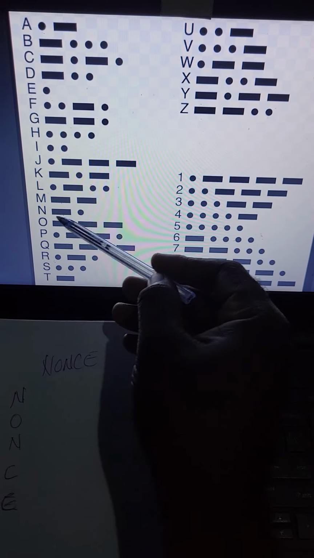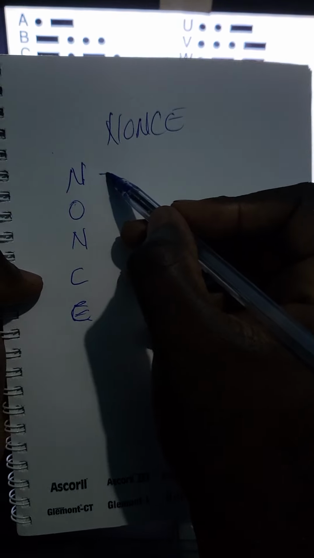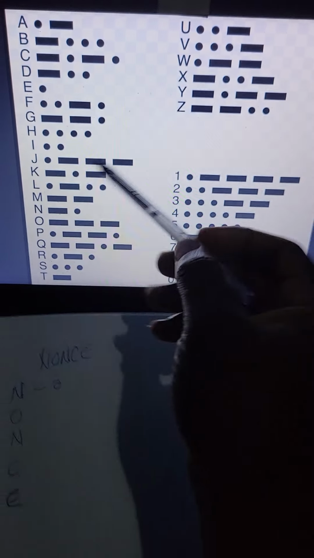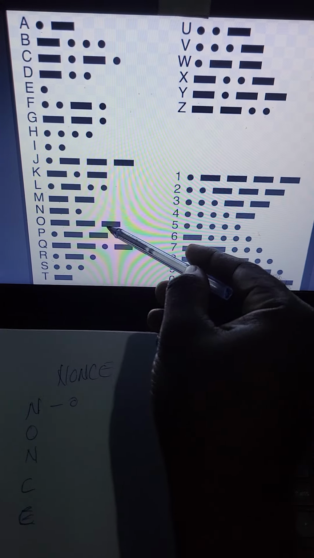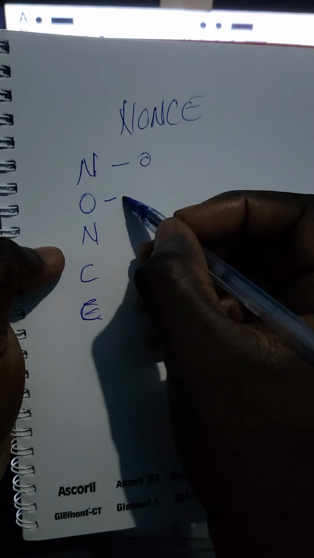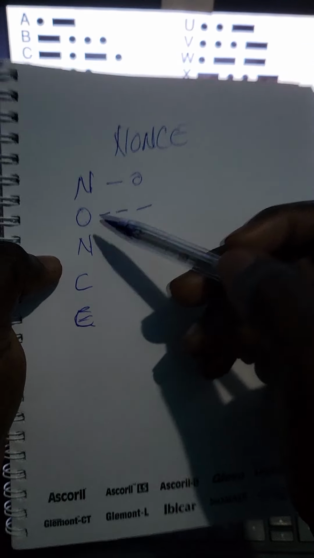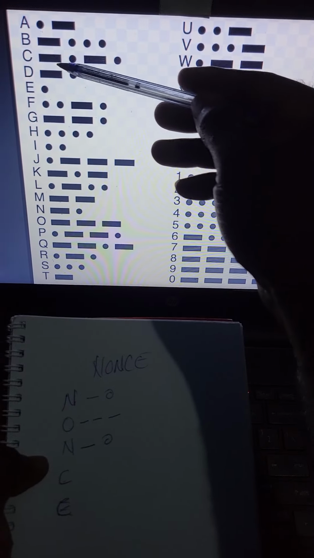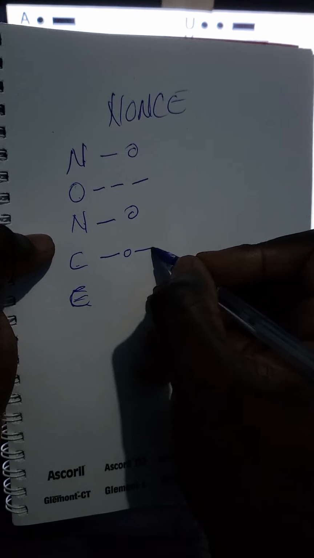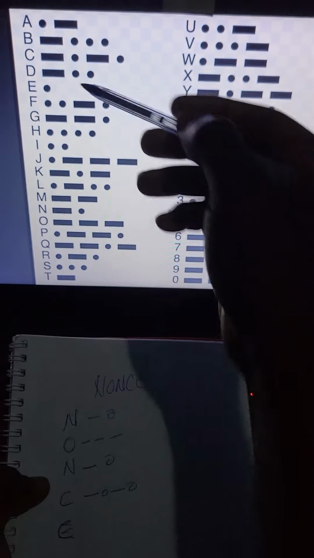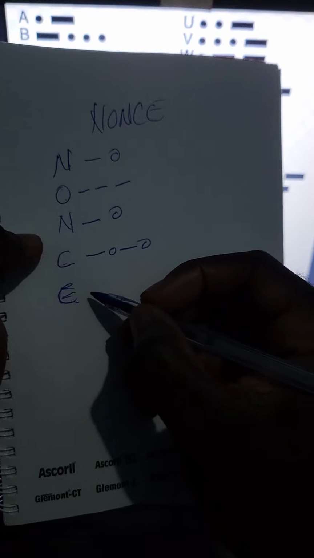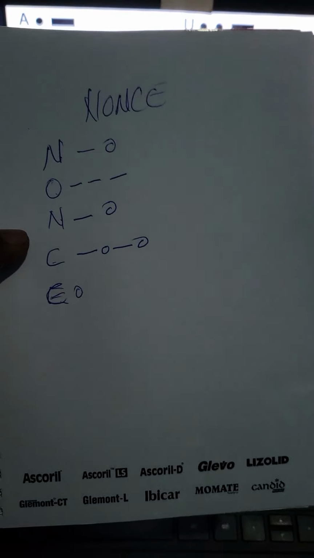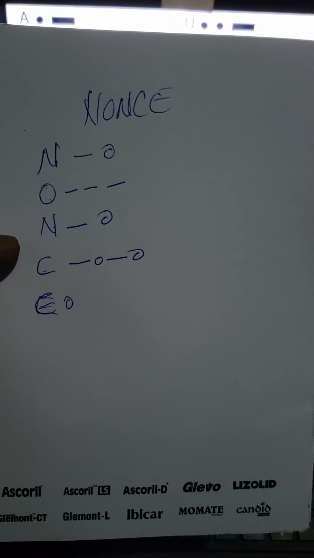N is here, long press tap. N is long press tap. Then O is long press 3 times, long press. Then again N, the same, long press tap. Then C is here, long press tap. C is long press tap. Then E, it's a single tap, as you can see here. Just tap once. Then let us get the phone and we enter in the Morse codes.